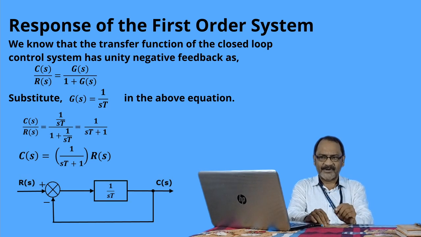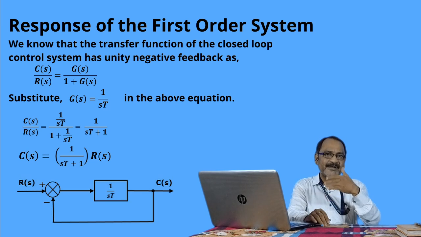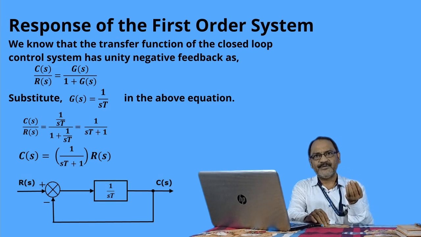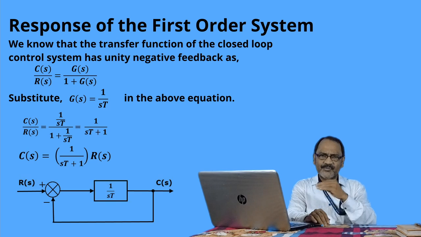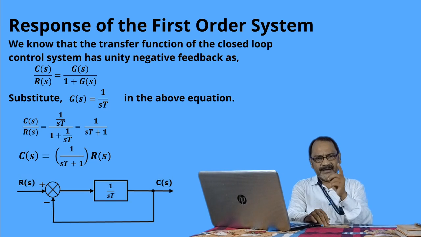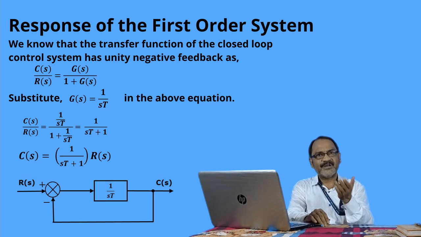Now R(s) is the Laplace transformation of the input signal. If we give any one type of the standard test signals, whether it is a unit step signal, a unit ramp signal, or a unit parabolic signal, one by one we give the input signal r(t). Then we take the Laplace transformation of the input signal, which becomes R(s).